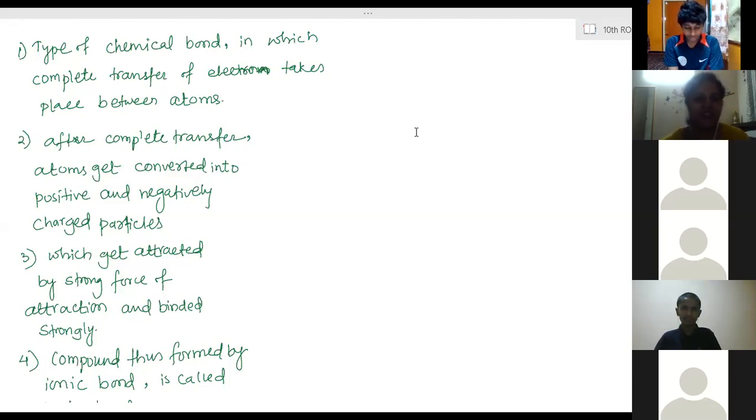Now if there are two siblings in a single house and both of them are in class 10, the parents are not going to buy different books for both of them. Two copies will not be taken. So what do they do in that case?